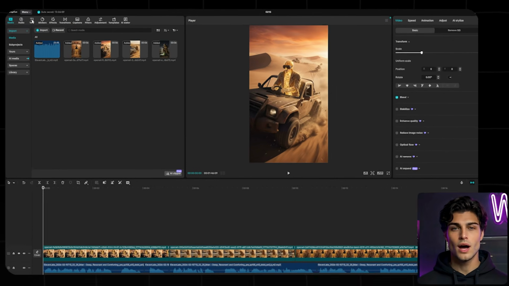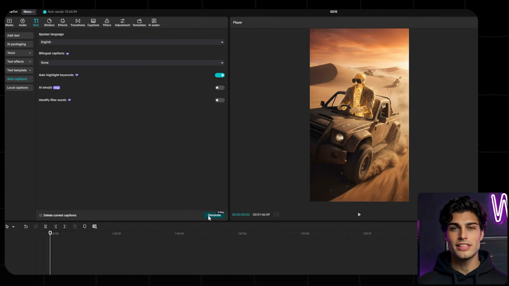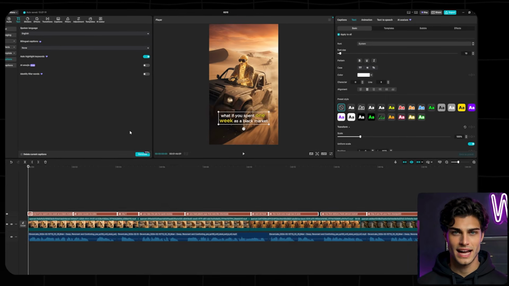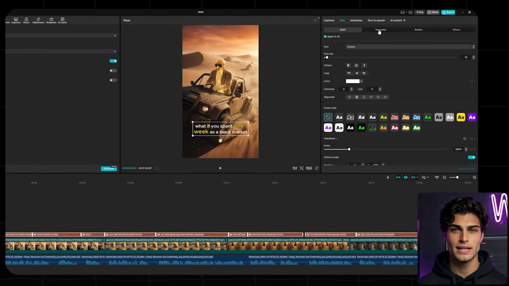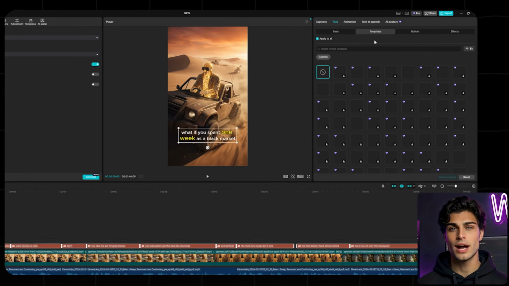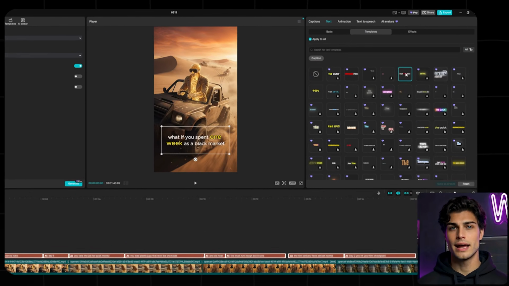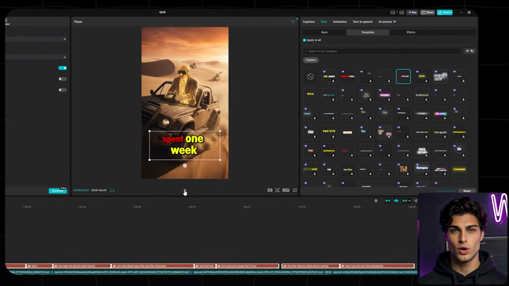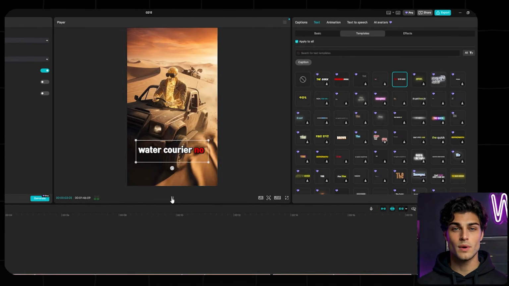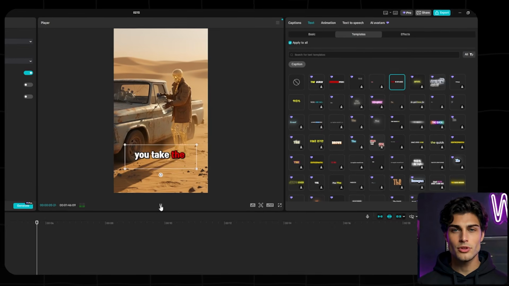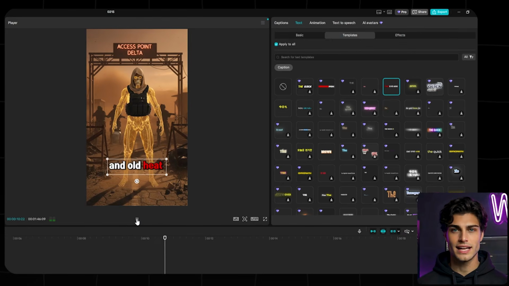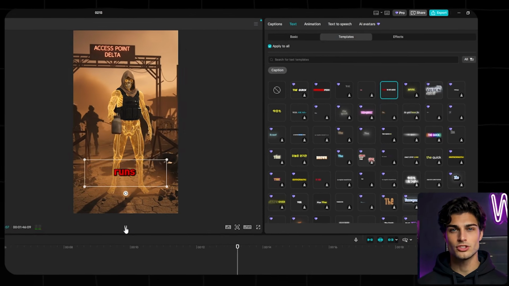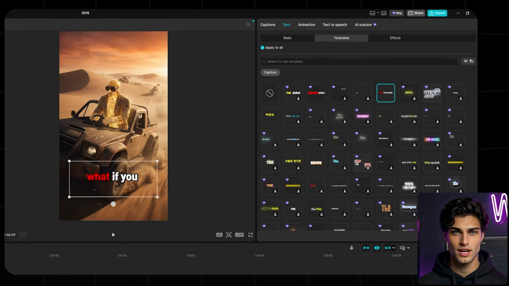Next is the visual dopamine layer. Click text at the top left, select auto captions, and generate them. The default styling CapCut gives you is too soft, so we bypass it entirely. Go to the templates section on the right-hand panel and select a heavy, aggressive caption template. You want something that instantly makes the text pop with thick strokes, hard drop shadows, and built-in dynamic animations. This forces the viewer's eyes to stay locked perfectly in the dead center of the screen, tracking the rapid-fire words.